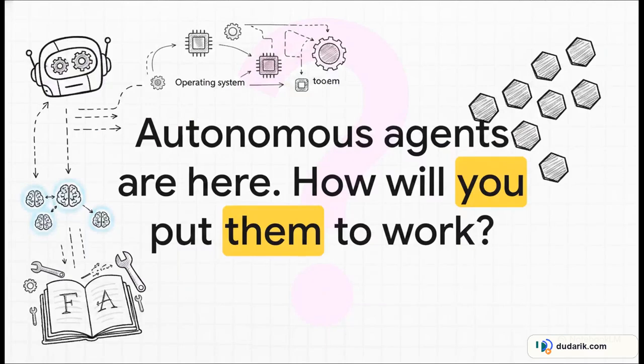So what's the big takeaway here? It's that this shift from reactive chatbots to proactive autonomous agents, it's not some far-off future concept. It is happening right now, in the open, with projects like OpenFang. The tools are here. So the only real question left is the one on the screen. How are you going to put them to work?